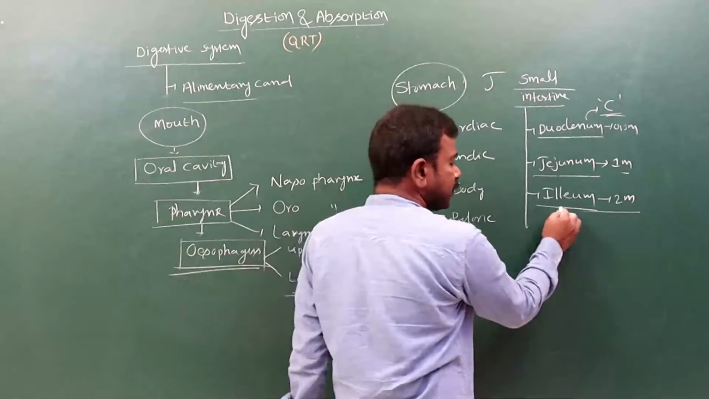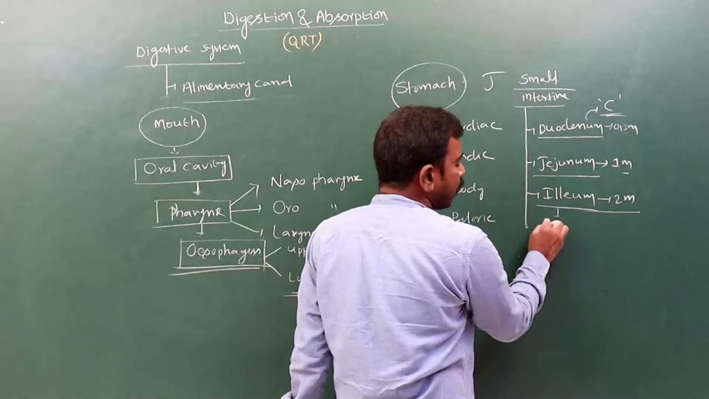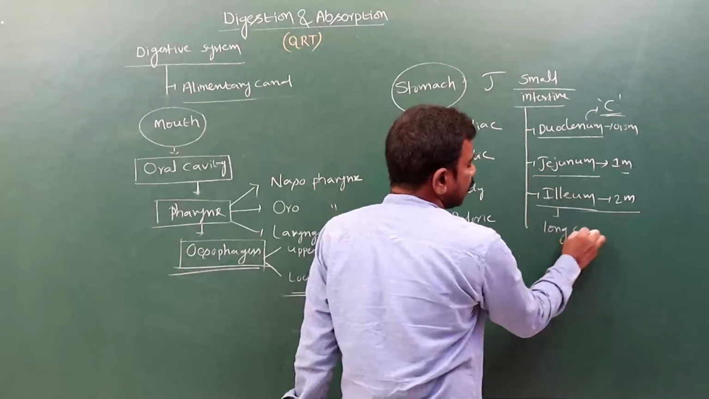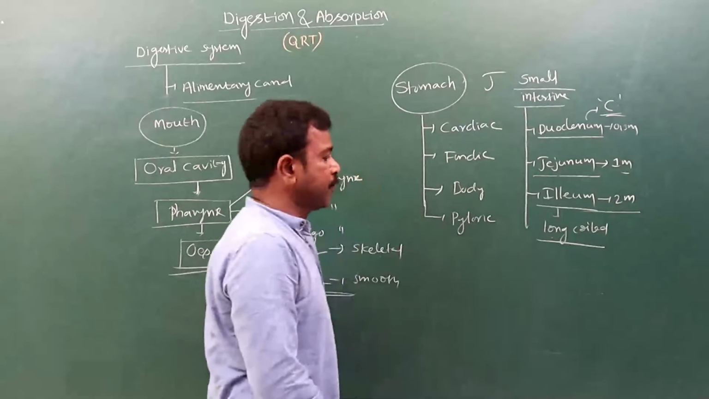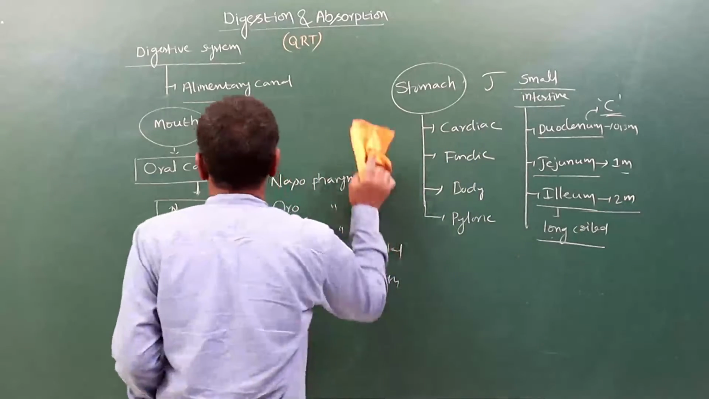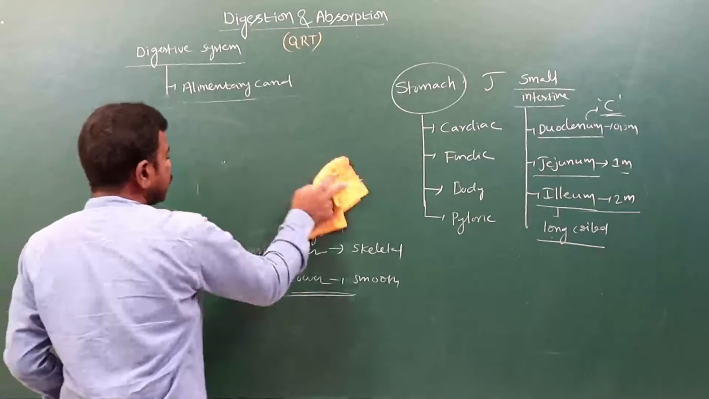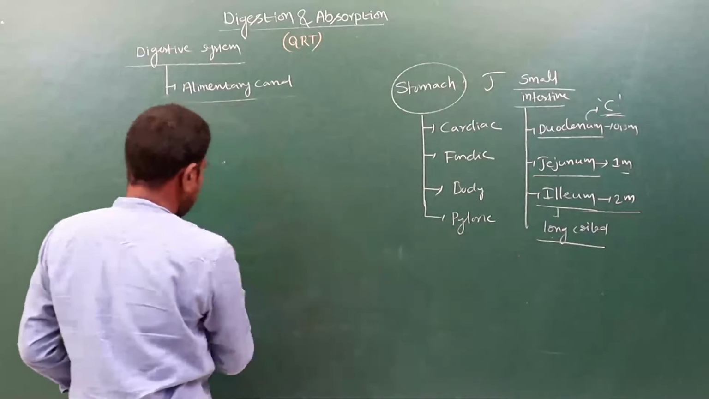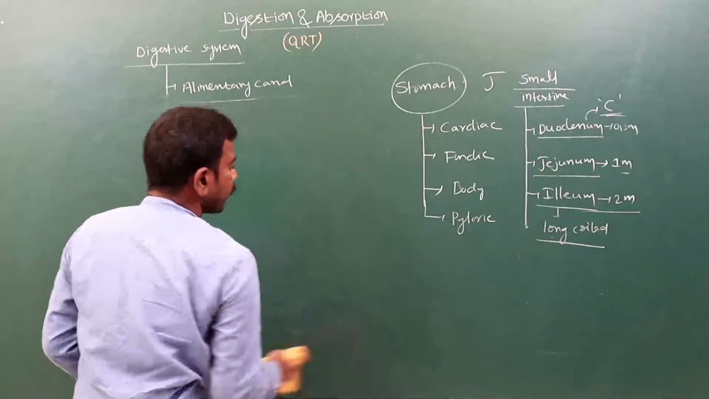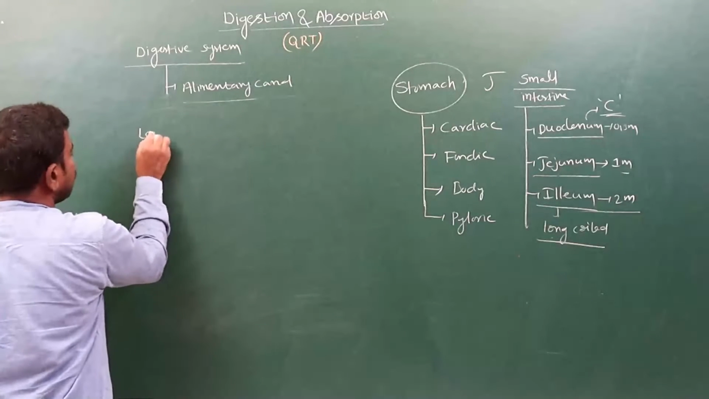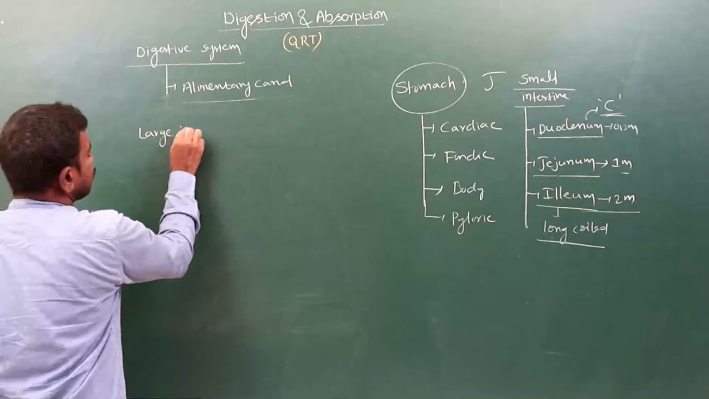And remember, the ileum is a long coiled tube, 2 meters in length. The small intestine is present, and next comes the large intestine. The small intestine opens into the large intestine.